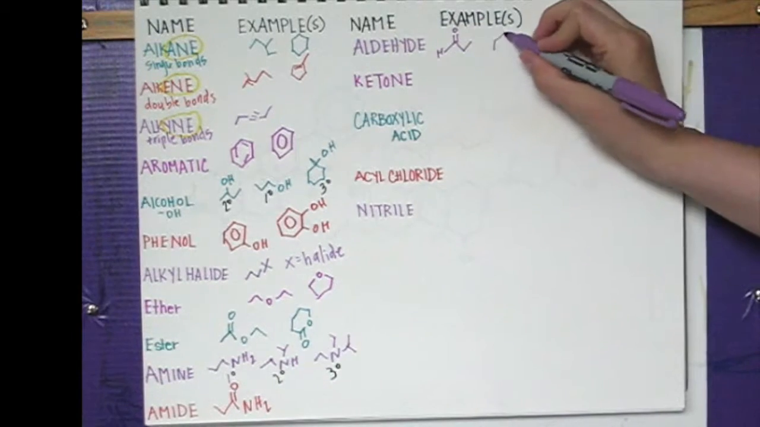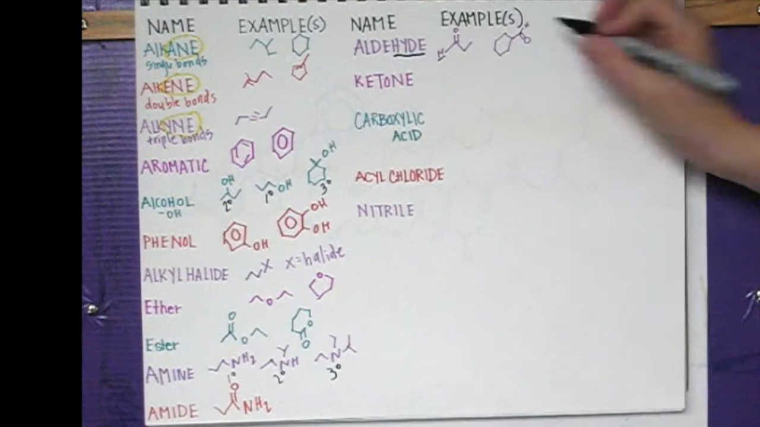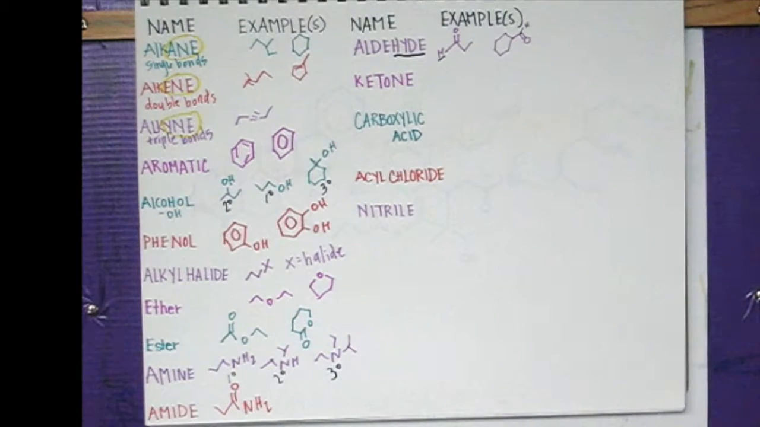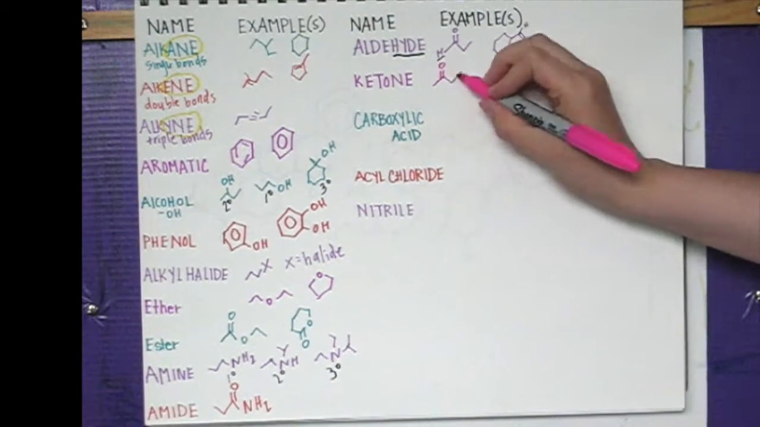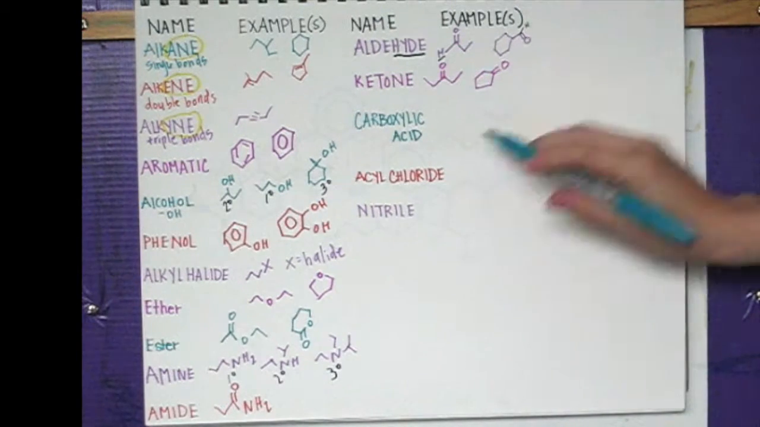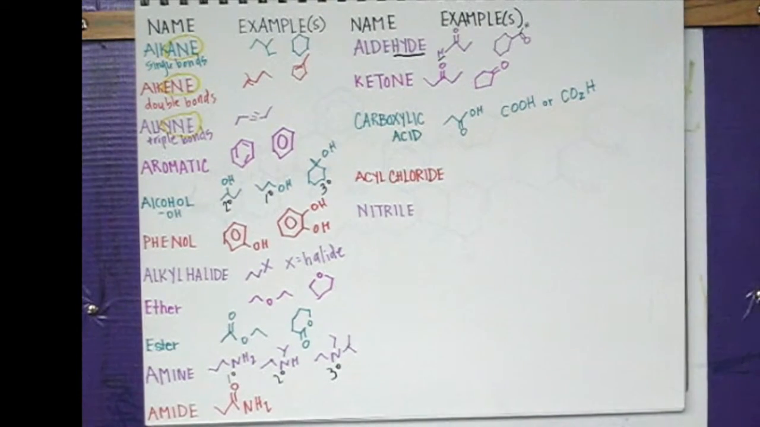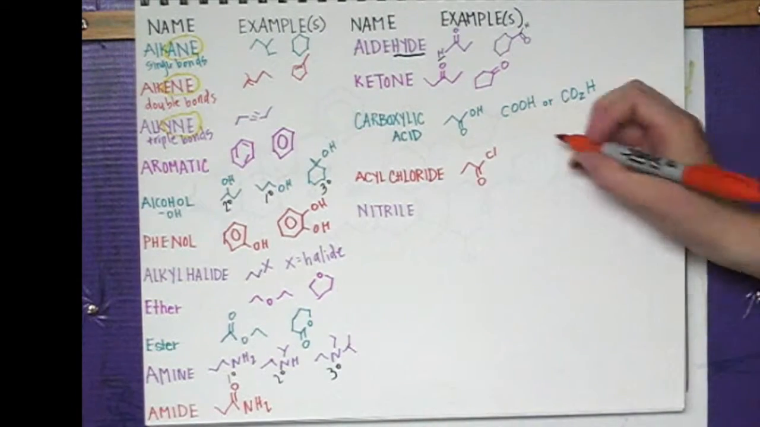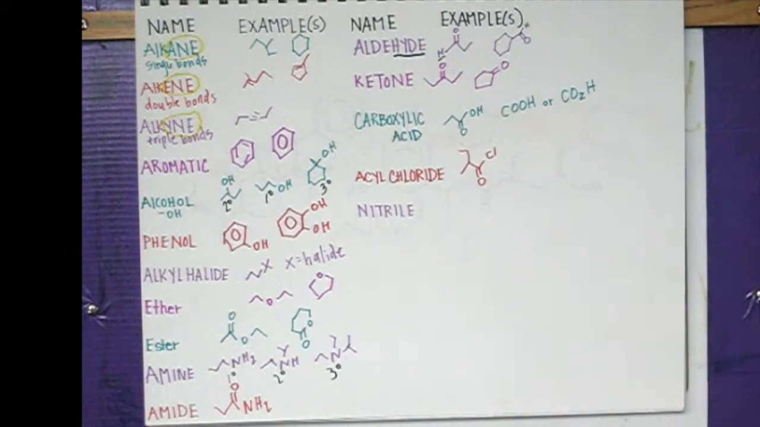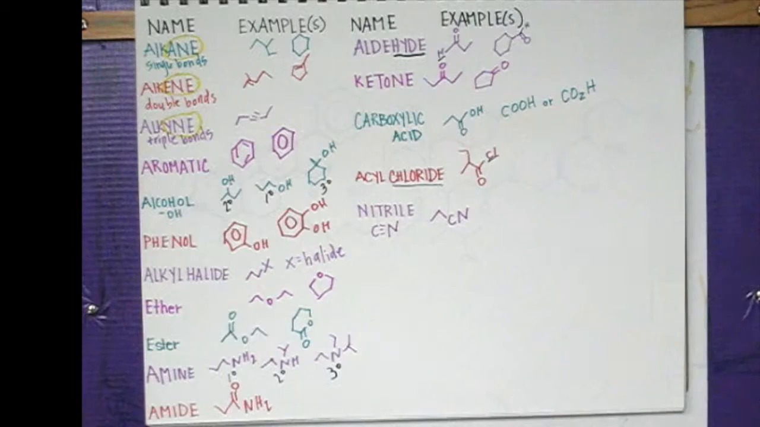Aldehyde is a carbonyl-carbon or a double-bound O with a hydrogen off the end, hence hyde in aldehyde. Ketone has a carbonyl with no hydrogens off the end, just carbons. Carboxylic acids have an OH and a carbonyl. It can be written a few different ways. Acyl chlorides have carbonyl and a chlorine by each other. And a nitrile is C triple bound to an N.